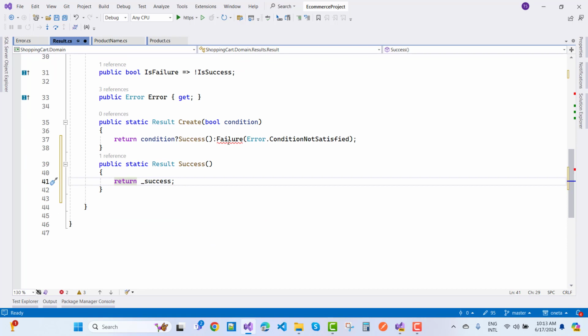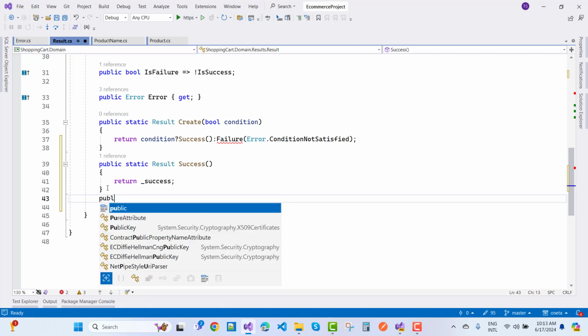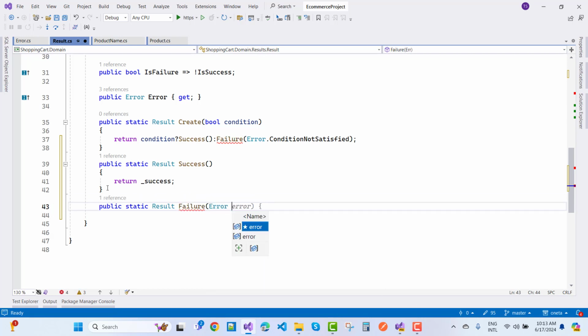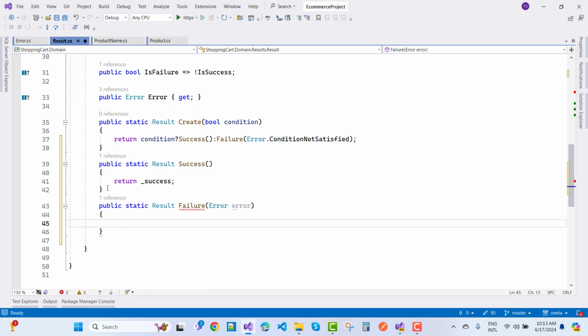And the next one is the failure method. So just execute your failure, like public static result of failure. It's a failure method, and inside it you can take the error message. Error is error. Now error dot error have a code and the message, so you can return